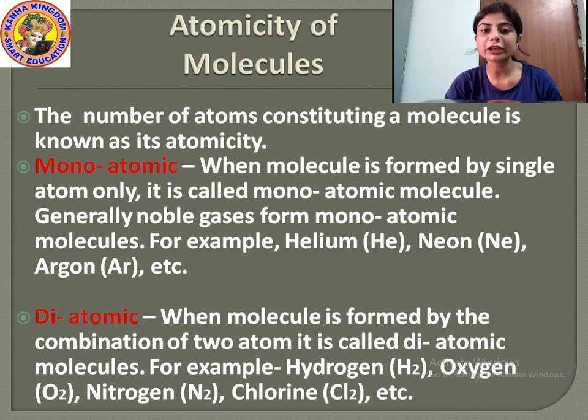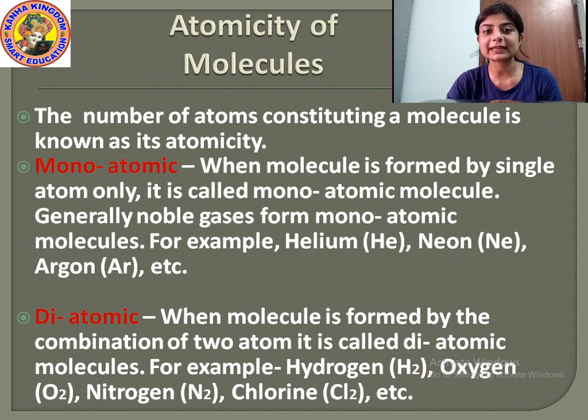How is this diatomic molecule formed? When two atoms of an element combine together to form a molecule, it is called a diatomic molecule. For example, hydrogen, H2. Here, two atoms of hydrogen are combined together to form a molecule of hydrogen.